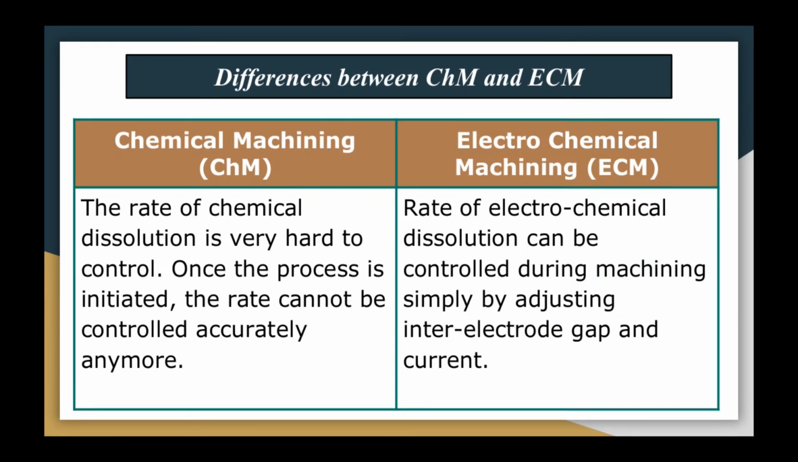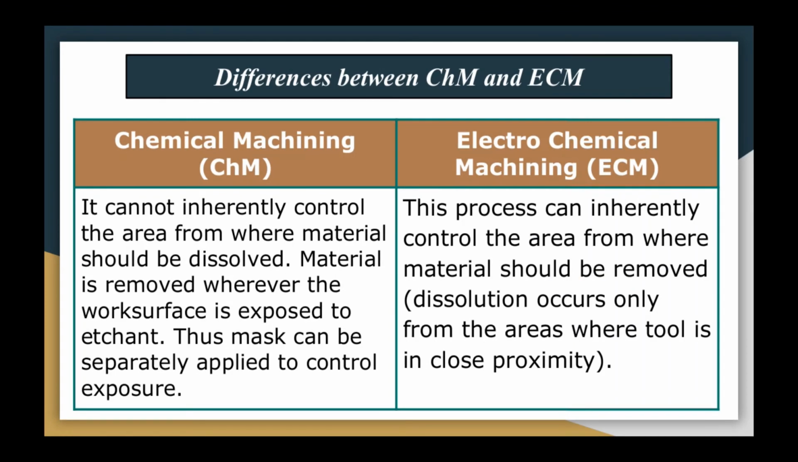In chemical machining, the rate of chemical dissolution is very hard to control. Once the process is initiated, the rate cannot be controlled accurately anymore. But in electrochemical machining, the rate of electrochemical dissolution can be controlled during the machining simply by adjusting the inter-electrode gap and current. Chemical machining cannot inherently control the area from where metal should be dissolved. Metal is removed where the workpiece is exposed to etchant. This is the drawback of the chemical machining process.